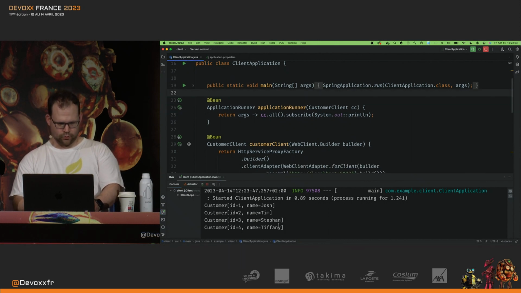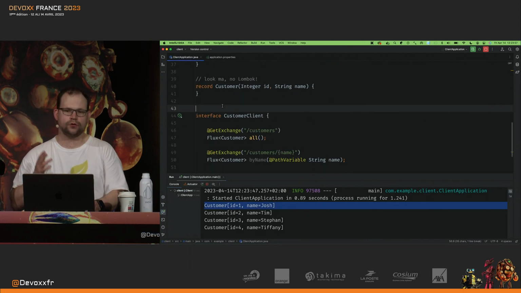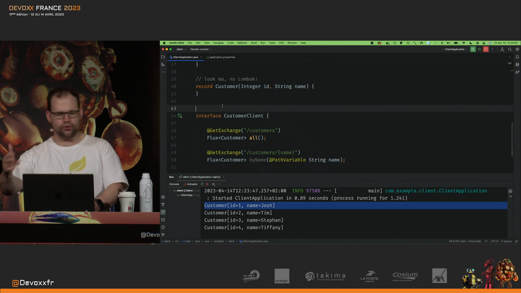Okay, so we have our data. Look at that. We built a declarative interface-based client using this interface. That's great. That's a nice way to connect my client to that service.